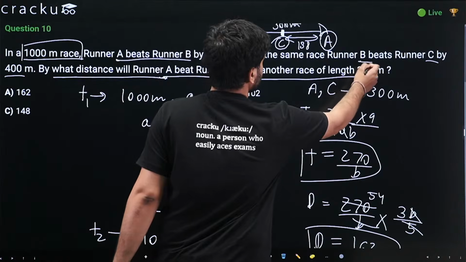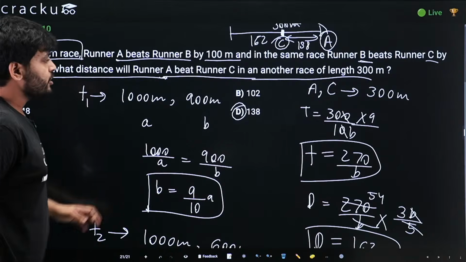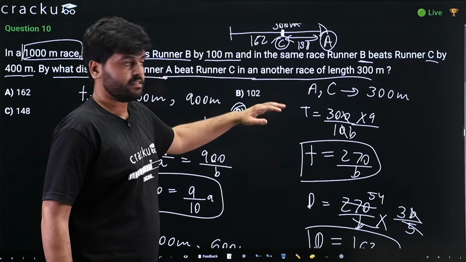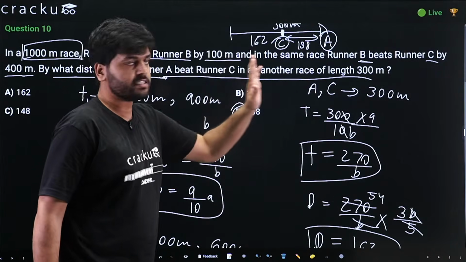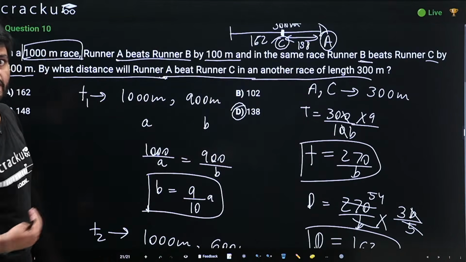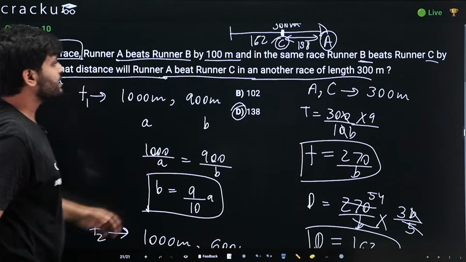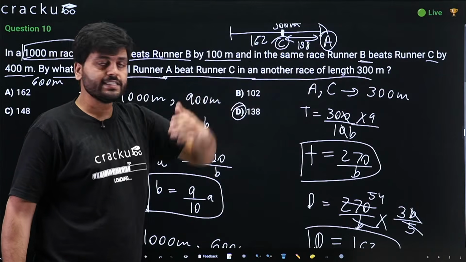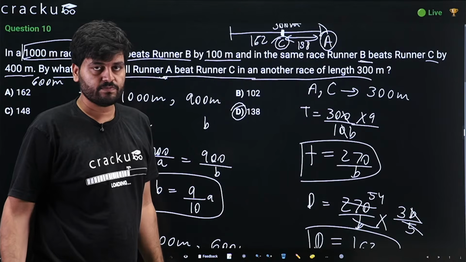Similarly, we are given runner B beats C by 400 meters in the same kind of race. This is a separate race, B and C starting again from the same point. When B reaches 1000 meters, C would be 400 meters behind, which means 600 meters. In the same time B is at 1000 meters, C is at 600, so the ratio of their speeds is 3:5.